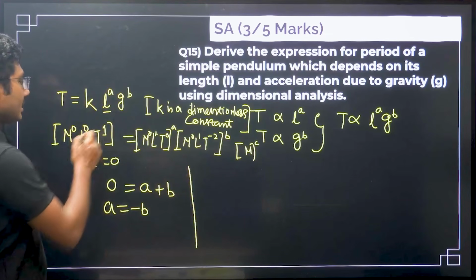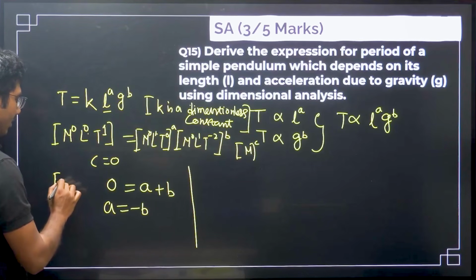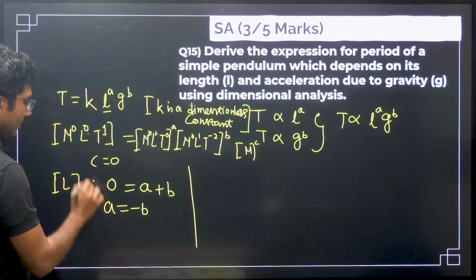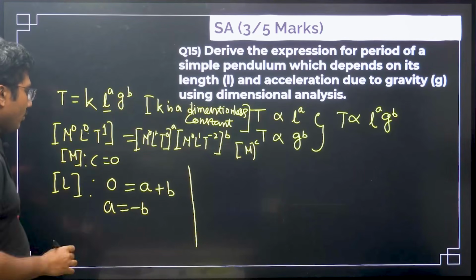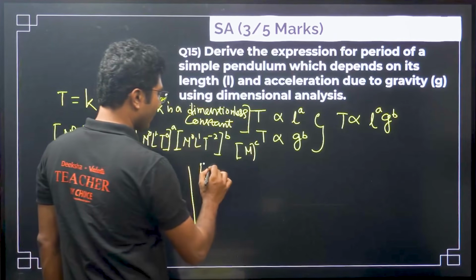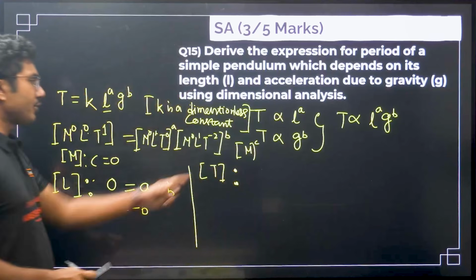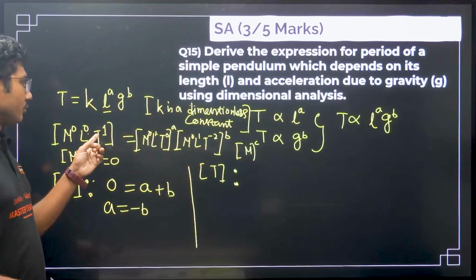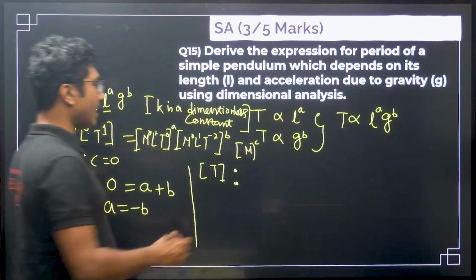Now let's compare the dimension of time. So this is the dimension of length, this is the dimension of mass, okay, this is the dimension of length. Now dimension of time. So basically we are comparing the dimension of time from both sides. So here what is the power of time? Power is basically 1.